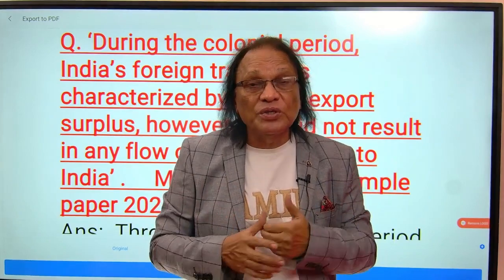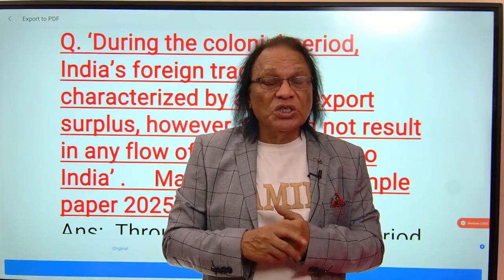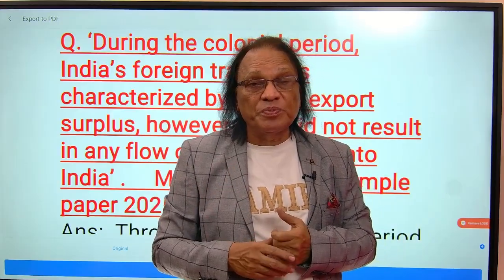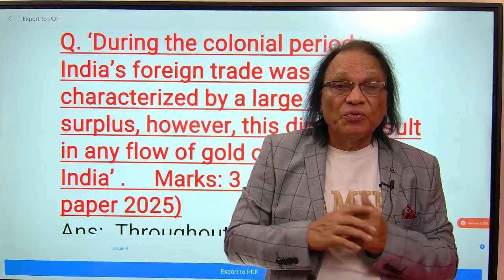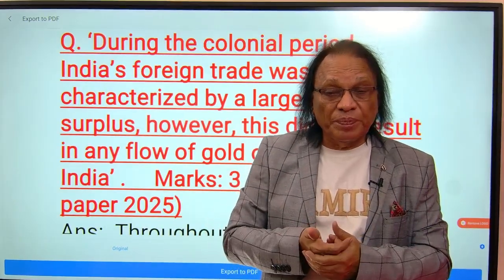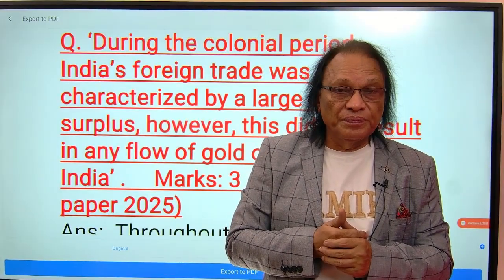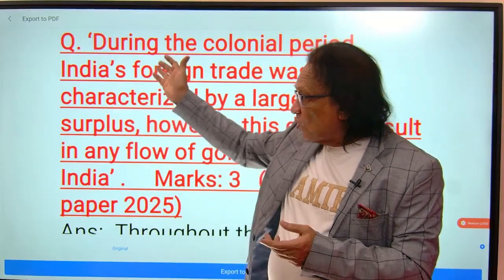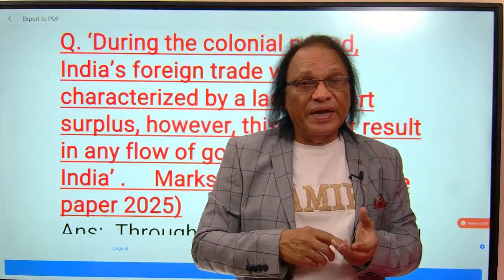Then what happened to this export surplus? Why did the country, in spite of having an export surplus during the colonial or British period, never buy gold or silver from other countries? Where has this export surplus gone? Where has this export surplus money, or the foreign exchange, gone? That's what we are discussing here. So understand, it is very simple. The question is so lengthy, but the answer is very simple. It can be put in one line.